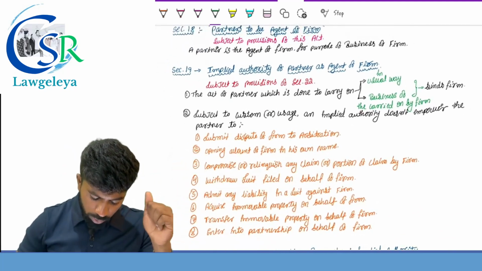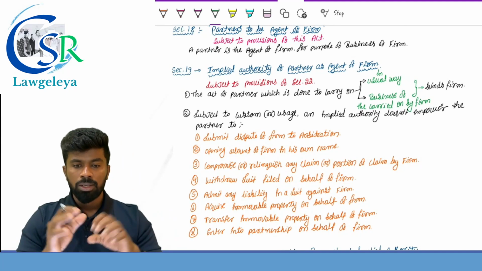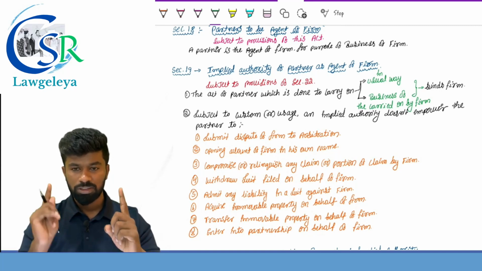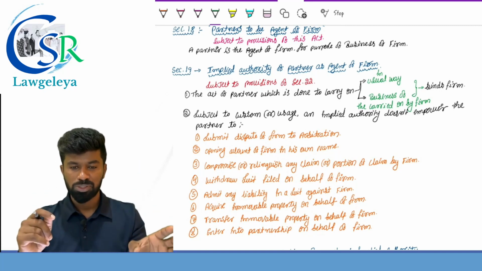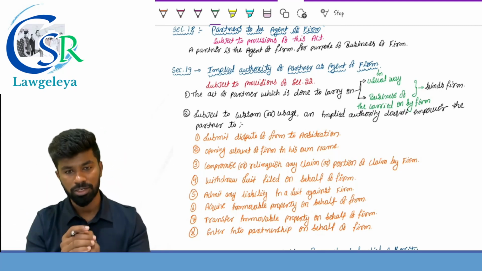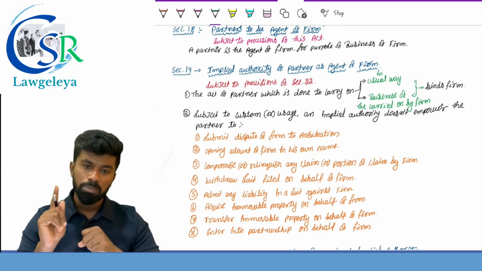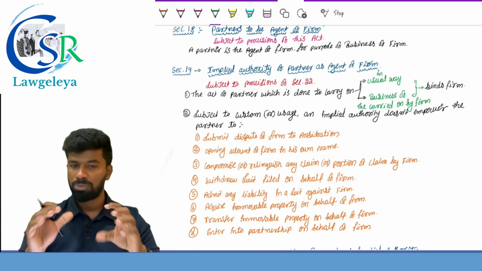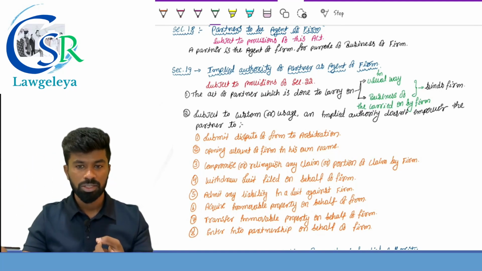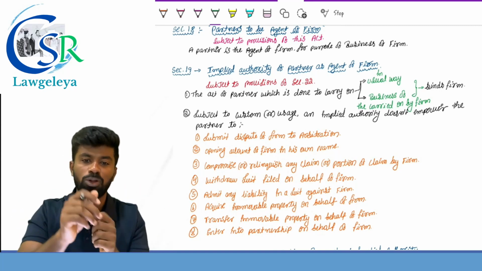Then section number 19. Section number 19 deals with what? Implied authority of a partner as an agent of the firm. See, simple provision. For the act of one partner, the firm is responsible only if the act of that partner is within his either expressed right or implied right. Expressed right means the right which is given by agreement between the partners. Implied right means the right which is conferred by section number 19. Only when he does something which is within his expressed or implied right, then the firm is responsible. Otherwise, the firm is not responsible, means that it is not binding upon the firm.